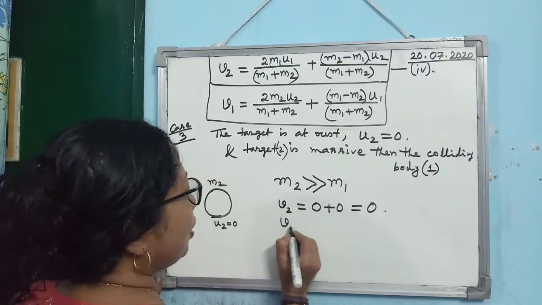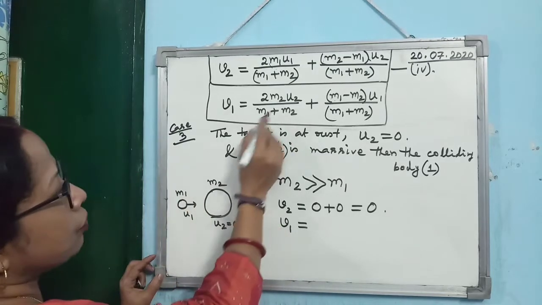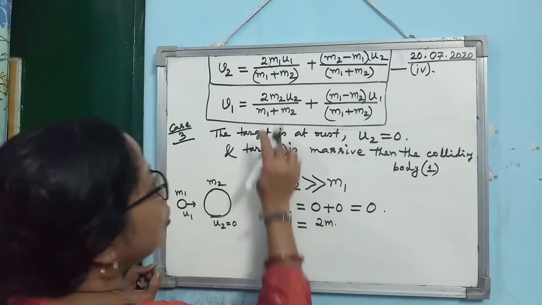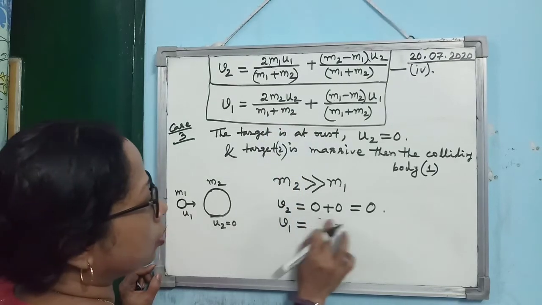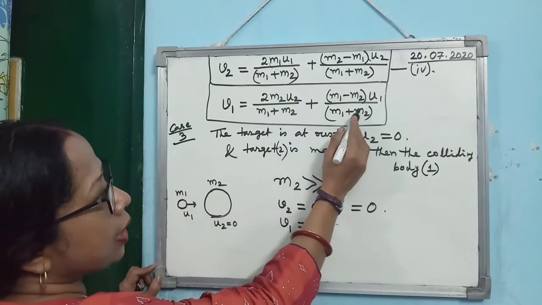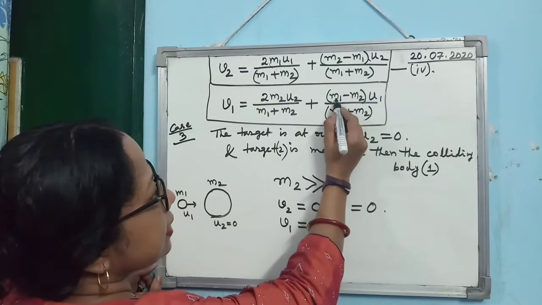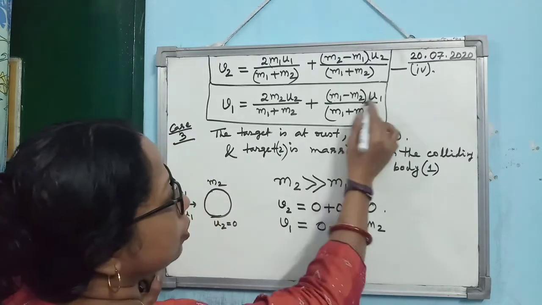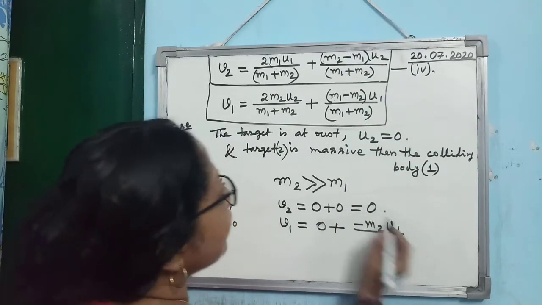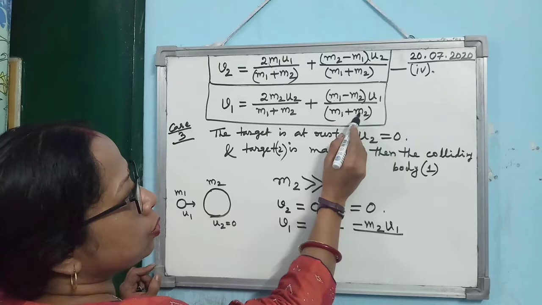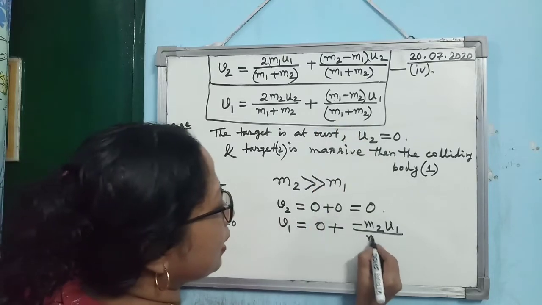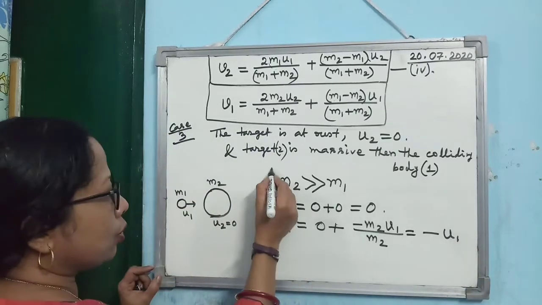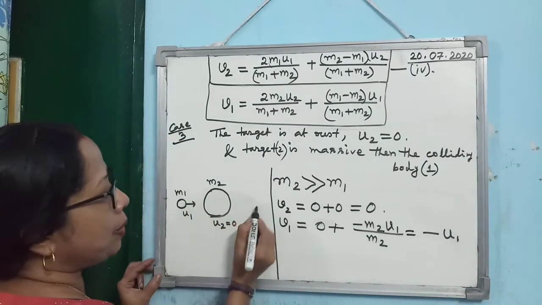Now look at it, V1. What will be the velocity V1? Here you can write 2m2 and then U2 0. U2 was 0, sorry. So this first term is coming 0. Come to the next term. Here M1 is negligibly small, so you can write it as minus M2, then U1 divided by M1 plus M2. You can neglect M1, so you are getting M2. So how much you are getting? Minus U1.